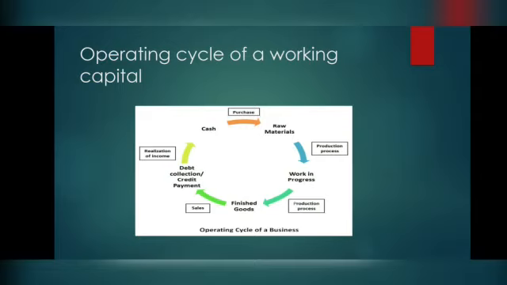The first one is cash. That cash is converted into raw material by buying it, and then that raw material is converted into finished products, that is work in progress. A lot of work has to be carried out in order to convert the raw material into finished product. That comes as the third part, and then that work in progress is converted into finished goods, and finally it is sold in the market, which will give us money, that is in terms of debtors as well as bills receivable. Again that is getting converted into cash, which will be reused for purchase of raw material, work in progress, etc. So this is one continuous process.